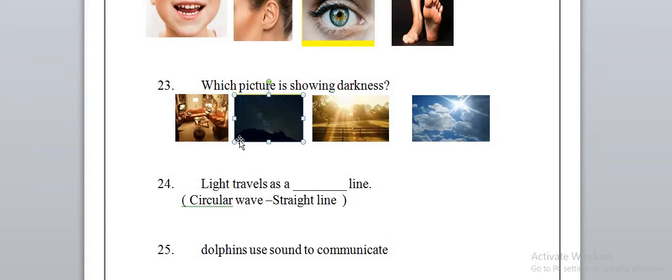Okay, the light travels as a straight line, and before we have watched many videos for a torch, which is a source of light that only travels through a direct straight line. So the light travels in a straight line while the sound travels in all directions. Don't cross these 2 points together. So take care. Light will travel in a straight line while the sound will travel in all directions.